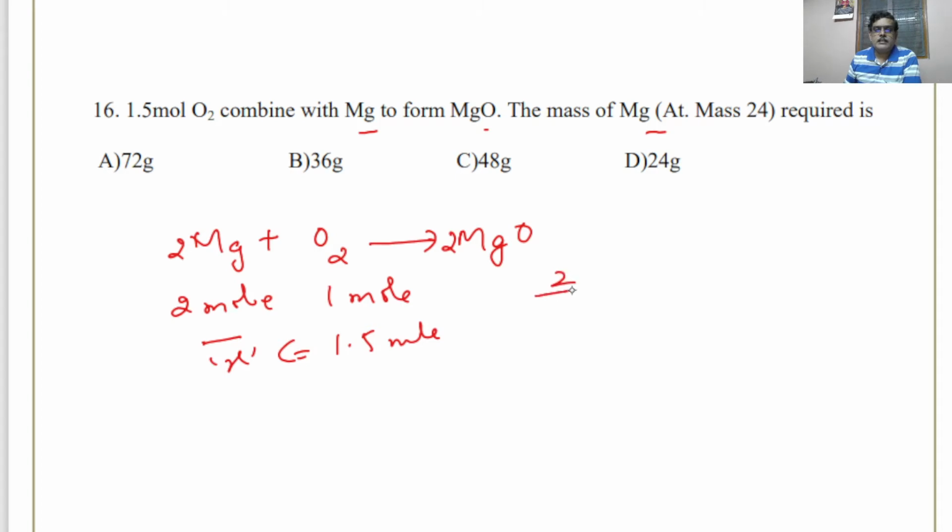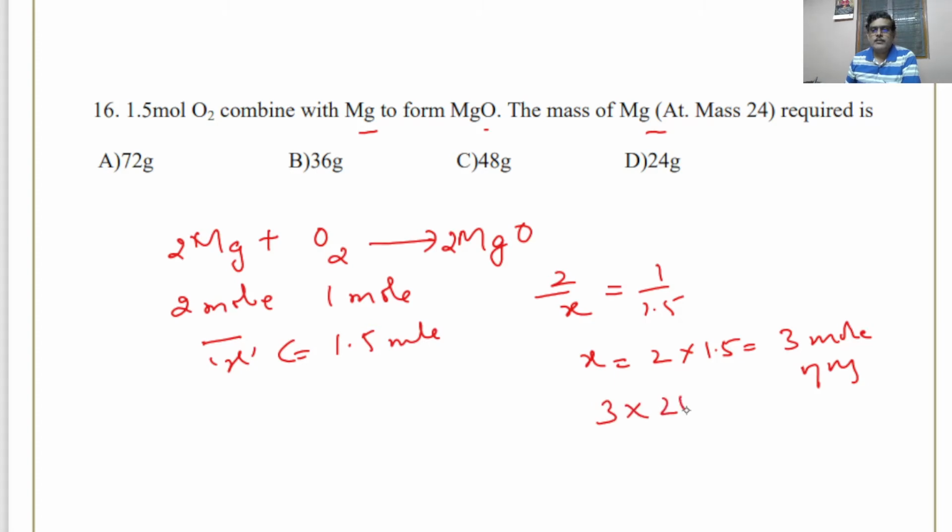Look, again make it a fraction in the same way, it becomes easy. 2 over 1 equals x over 1.5. Therefore what is x? X is 2 into 1.5, that is 3 mole. So 3 moles of magnesium is required. 3 moles of magnesium means 3 into 24 gram. Now you convert that into grams. So how much will it be? 72. So 72 gram is the answer. See, that is the answer. So take the unknown factor as x, and it becomes simple mathematics.